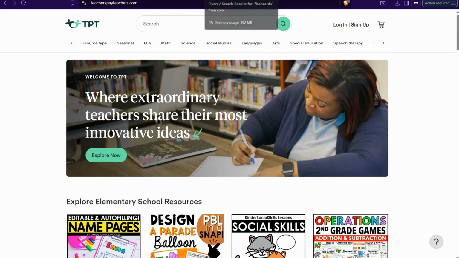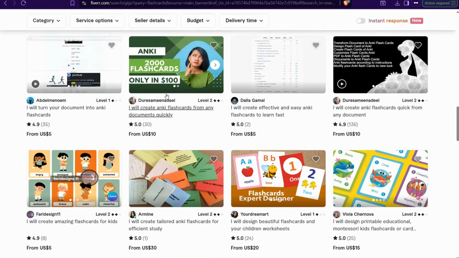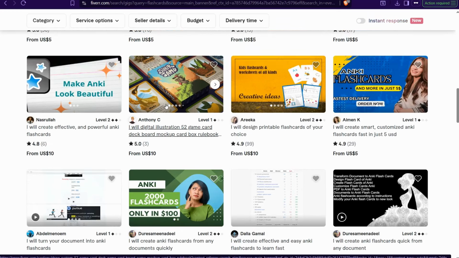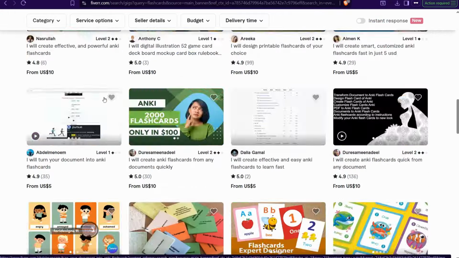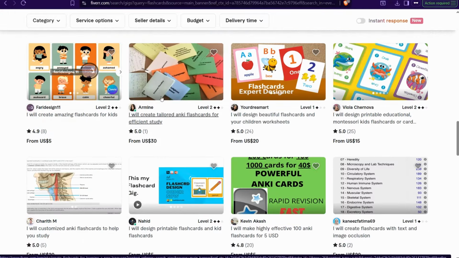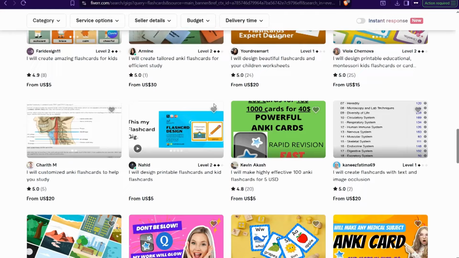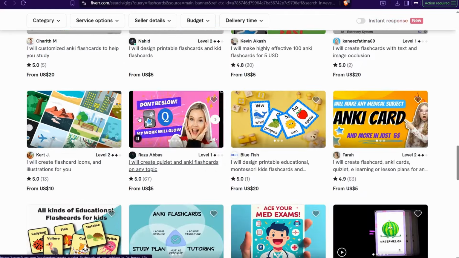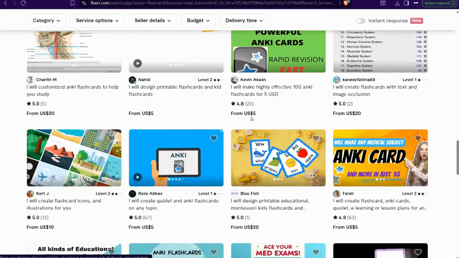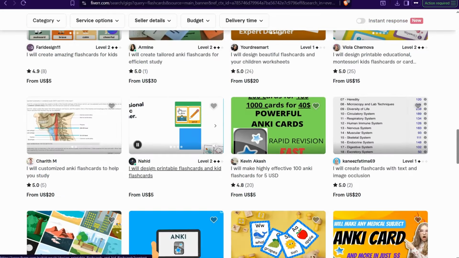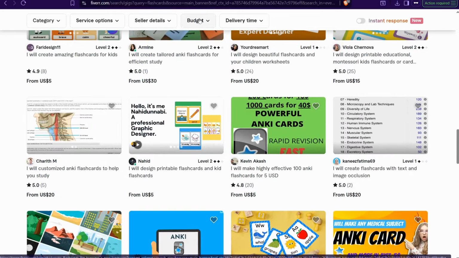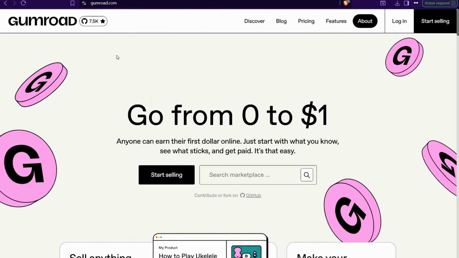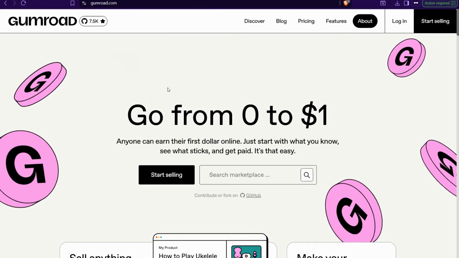And of course you can actually provide the service on freelancing platforms like Fiverr, Upwork, and so on to create flashcards as you see, for kids, for teachers, and for adults as you want. And for sure you can actually upload these digital items and sell them on gumroad.com. Here it's a marketplace, and you can even use it as a website to post your digital product.